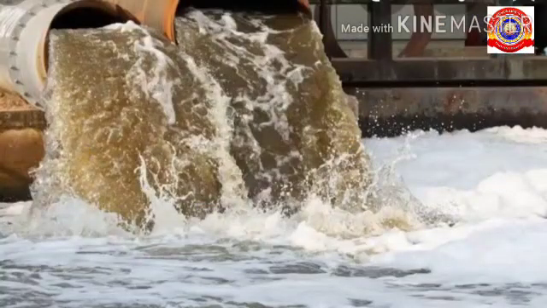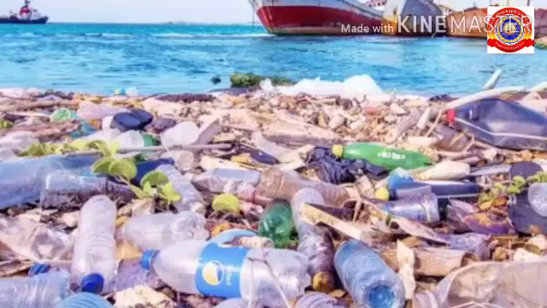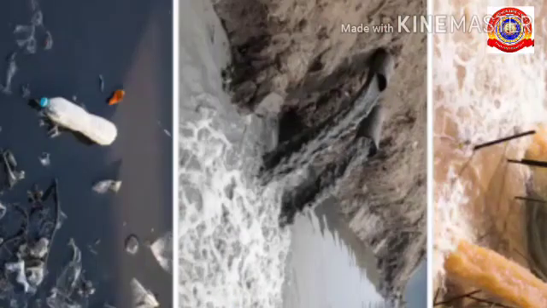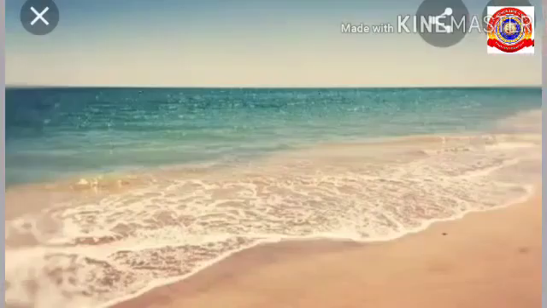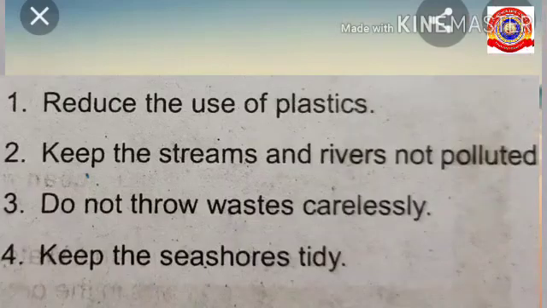There are various reasons oceans get polluted. Examples: sewage, plastics, oil spills, industrial chemicals, etc. And we can overcome this by reducing the use of plastics, keeping the streams and rivers unpolluted, not throwing waste carelessly, and keeping the seashores tidy.